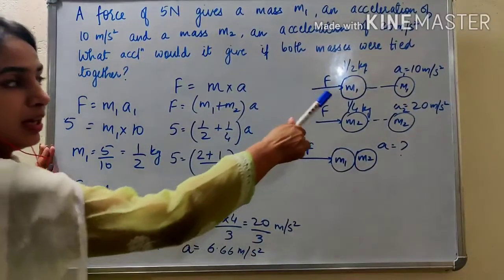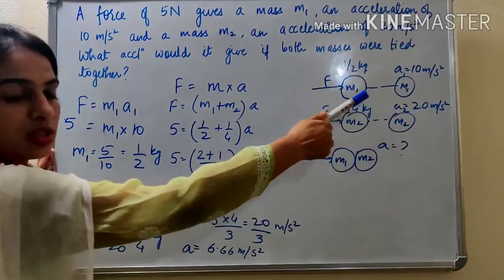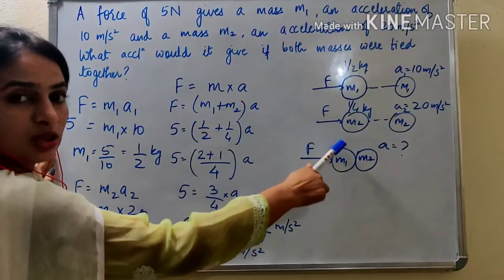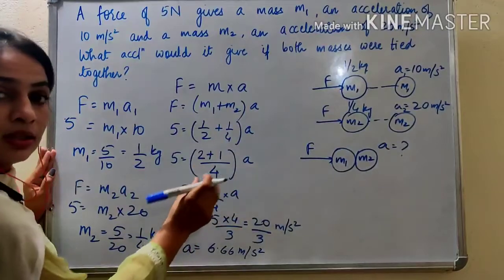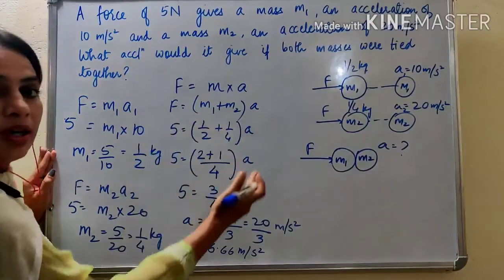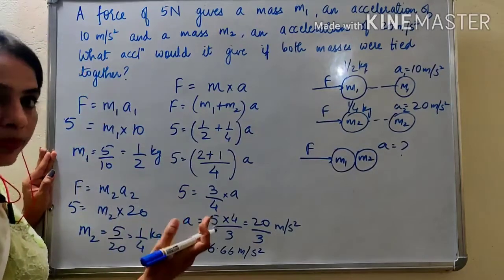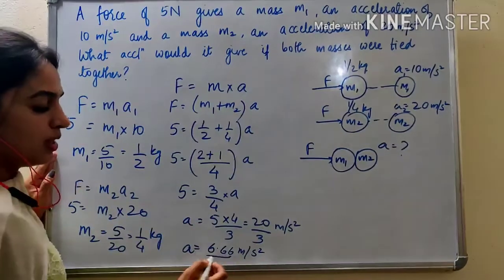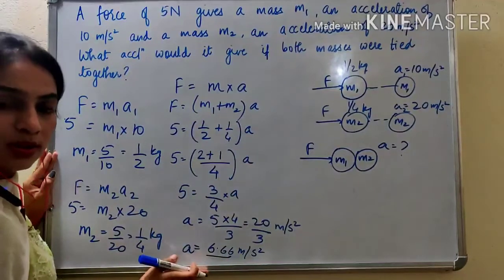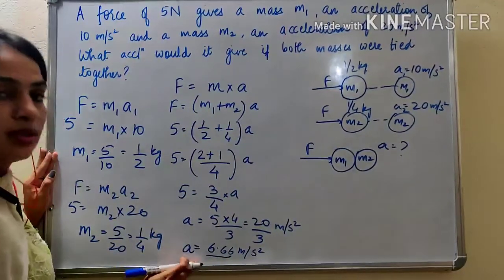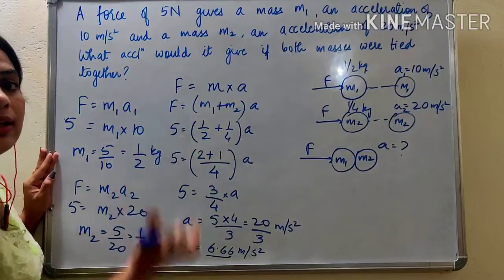So see, in the first case acceleration was 10, in the second case acceleration was 20. Now if you tie the two masses together, m1 and m2, that gives the total mass which is higher. So the acceleration produced is the least in all the three cases, right? So acceleration has reduced when you increase the mass.